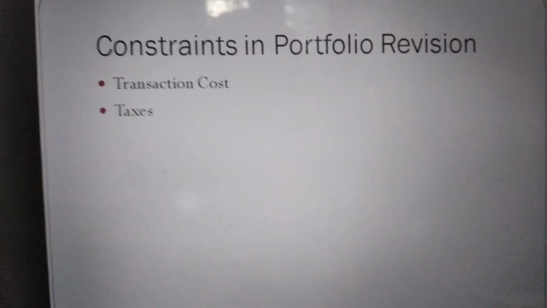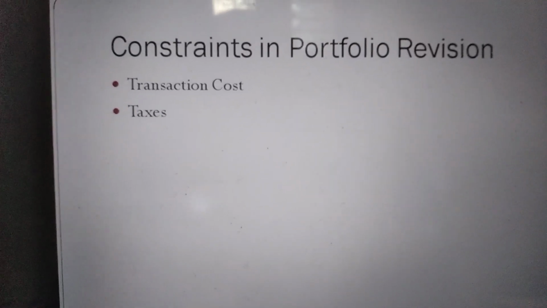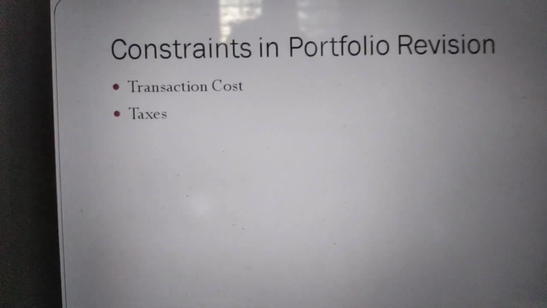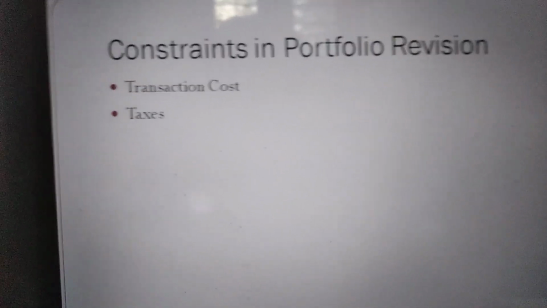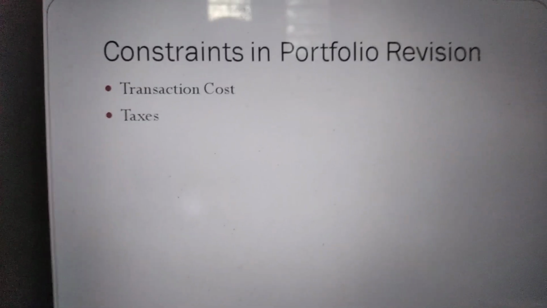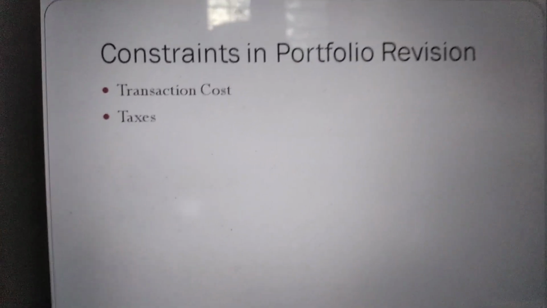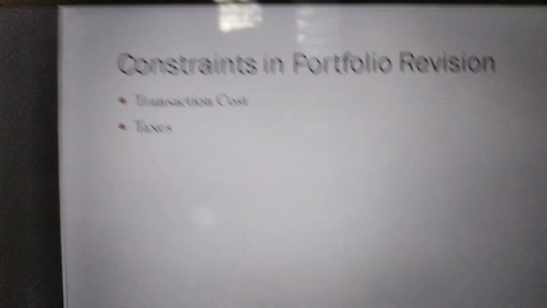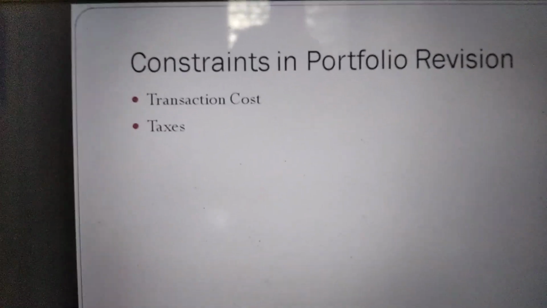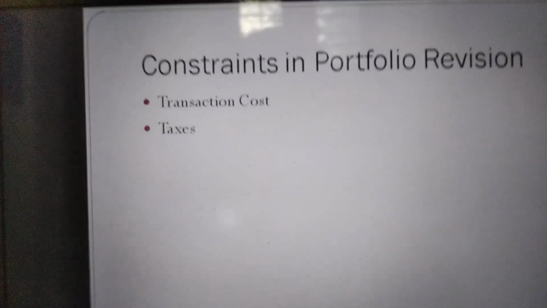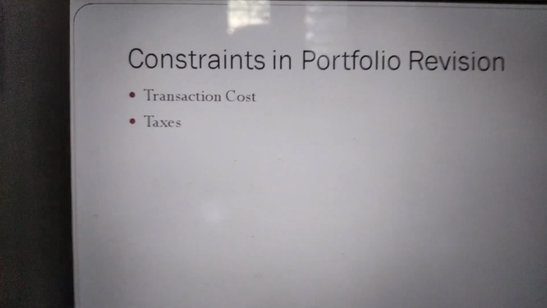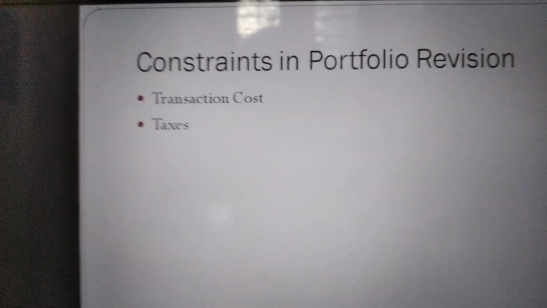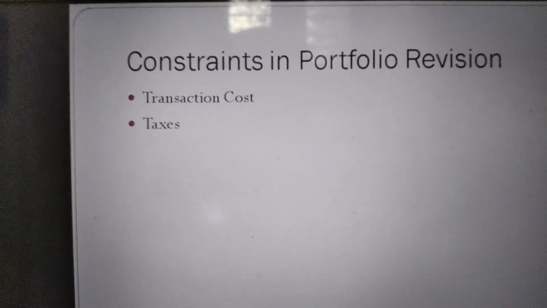And not only that, buying and selling securities more often attracts more tax, because short term capital gain comes under the 20% tax bracket, whereas long term capital gains come under the 10% tax bracket, which means if you sell the securities within 1 year of buying, you have to pay 20% tax, whereas if you sell the same security after 1 year, you have to pay only 10% tax on the profit you earn out of that particular transaction.